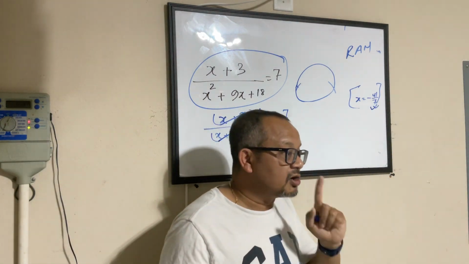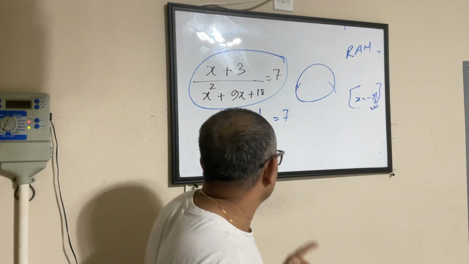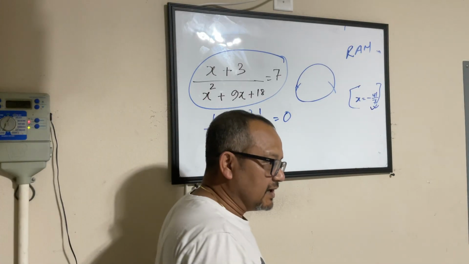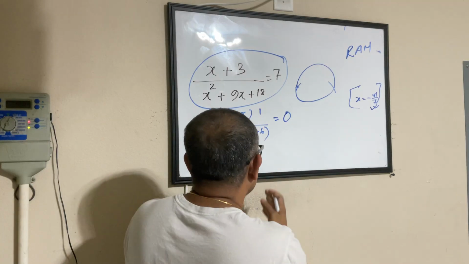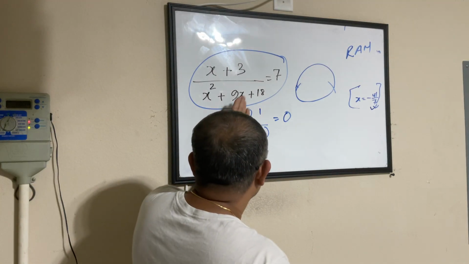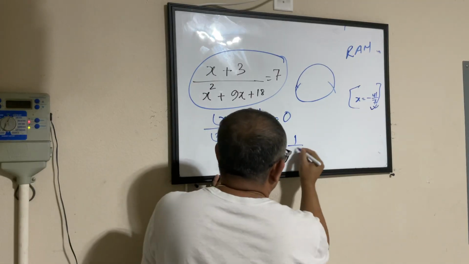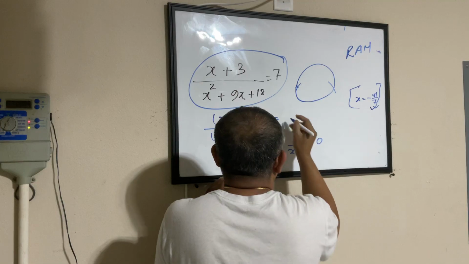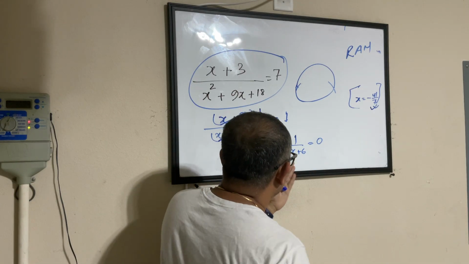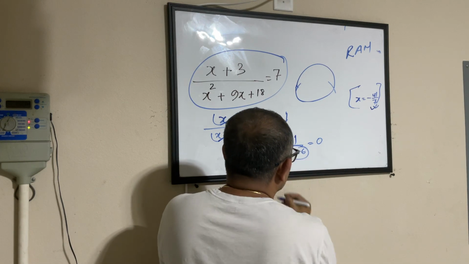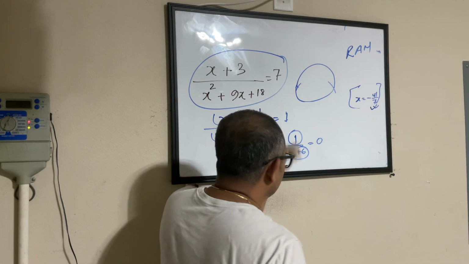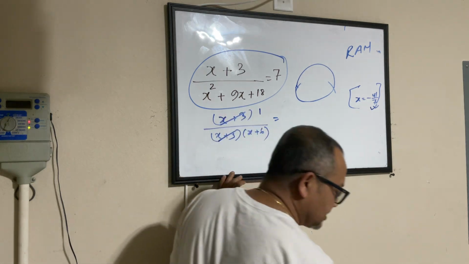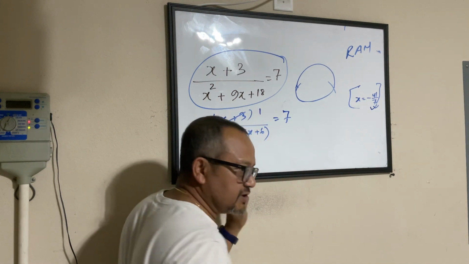But there is one more call out that you can do. If, let's say, you had a 0 here, life would have been more interesting. You would still have said, okay, fine, 1 by x plus 6 equal to 0, or let's say you had a 1 here, and you would have said, okay, fine, this cannot be 0, this cannot be 0, it will be an undefined state. So you will probably start thinking more about it. But let me not get you confused. Let's stick to the problem here.